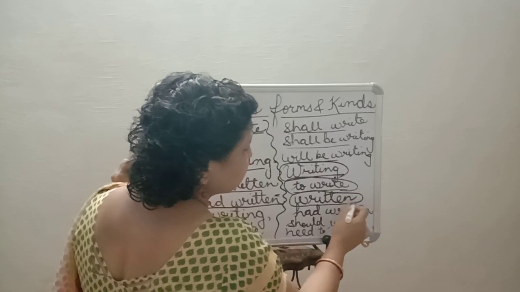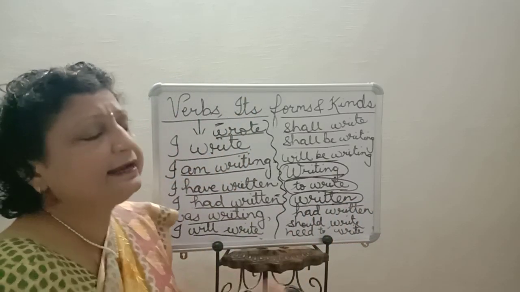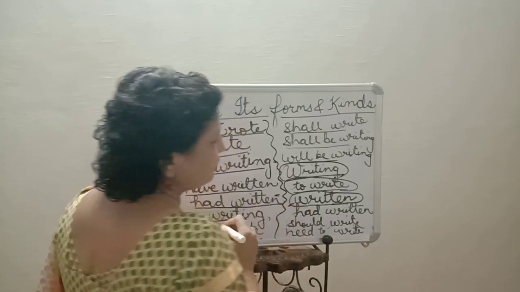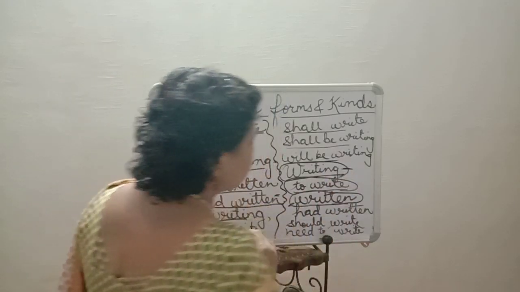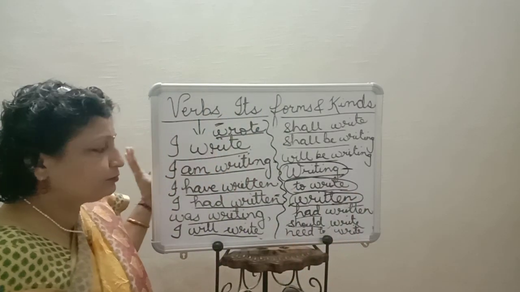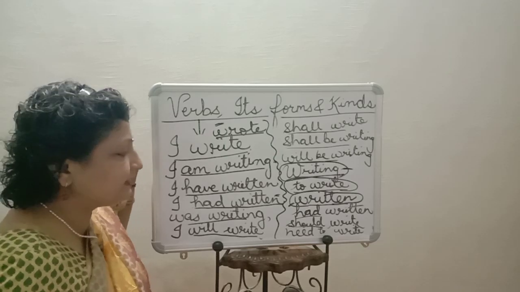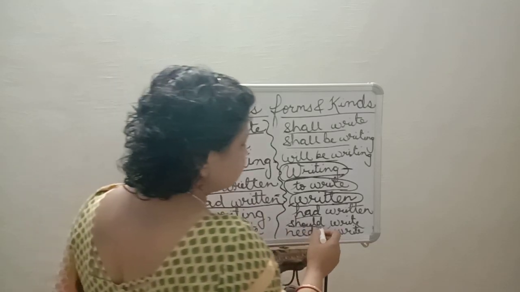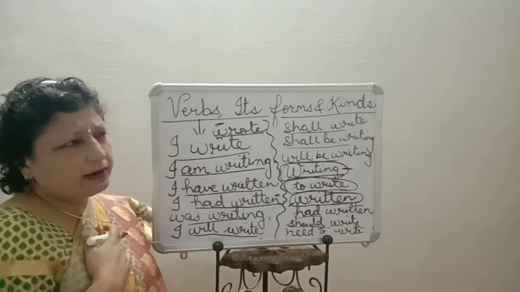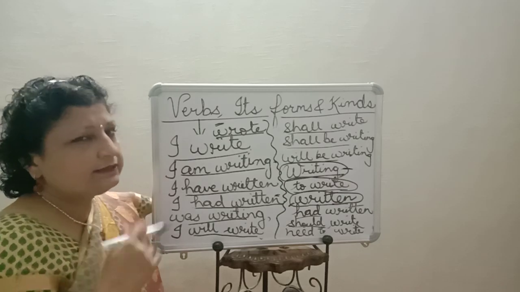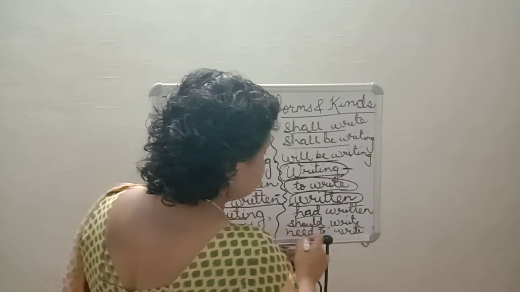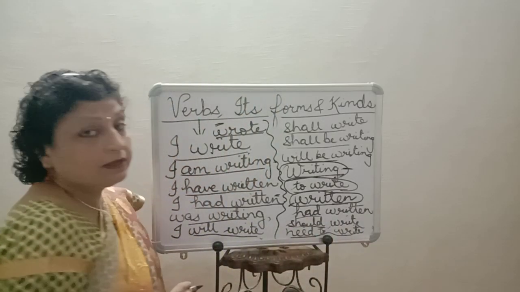Written, it is also showing the condition that it's a written work. Which type of work it is? Written work. So, written is doing the work of adjective. Writing is doing the work of noun. Had written, should write. Now, had written, this is also showing time, that in the past I had written it. But if I say should write, so this is showing some moral obligation. That I don't love to write, but I should write. So moral obligation is there. Need to write, this also has moral obligation.